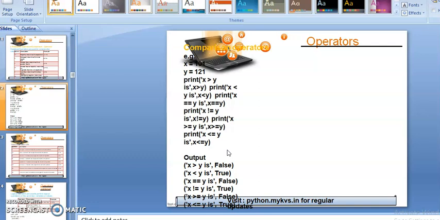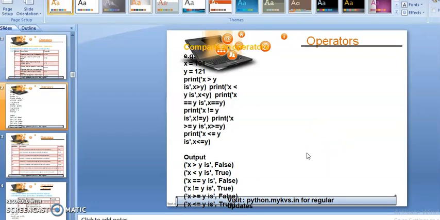No, it's false. So here the output of the first statement is false. Now print x is less than y. Yes, true. Now the answer is true. Now after that, x equals to y. No, false. X is not equal to y. Yes, true. Now after that, you can see less than equals to or greater than equals to give results according to the calculation. So that's the use of the comparison operators.